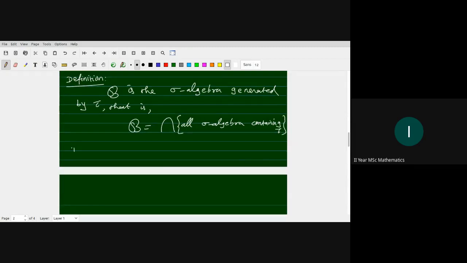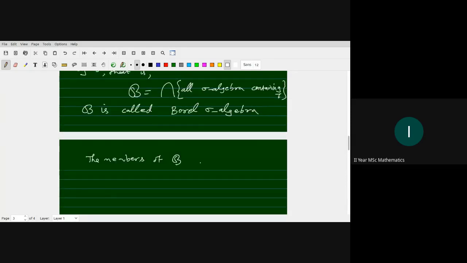Script B is called the Borel sigma algebra, and the members of script B are called Borel sets.